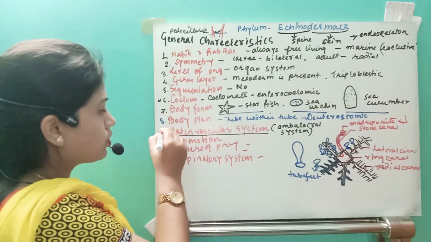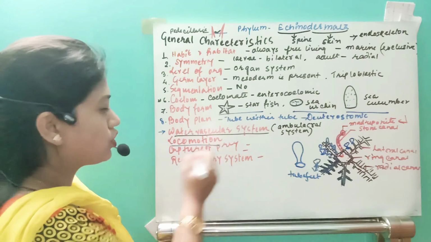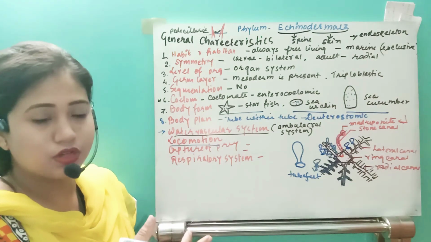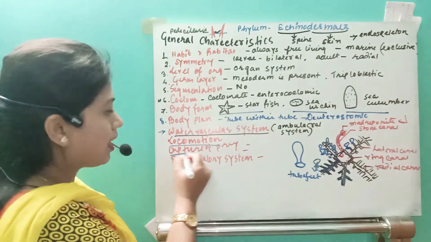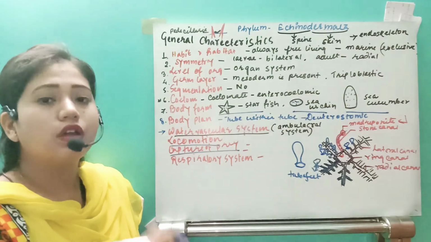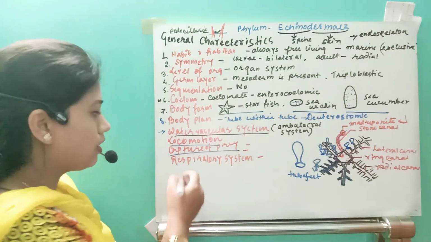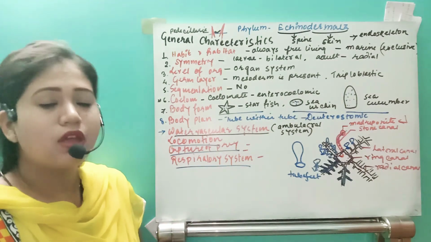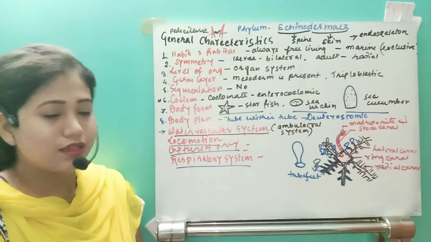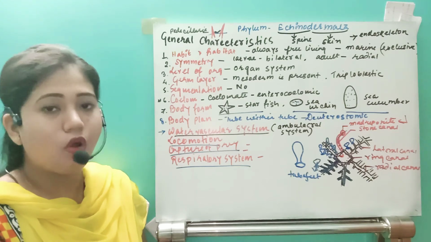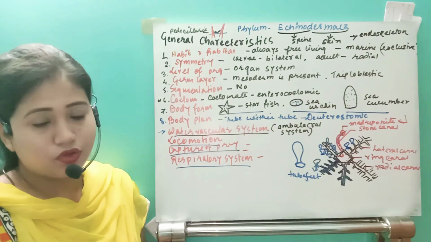So this water vascular system, or ambulacral system, has a unique function. What is that? That is locomotion. They propel the water in the opposite direction, and in that direction the organism moves. The next one is capture of prey. With the help of the water vascular system, they also catch the prey. Next one, respiration. This organism has proper gills, and along with that they can also get the oxygen dissolved in the water. So that is the water vascular system.